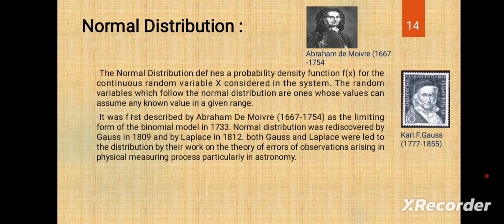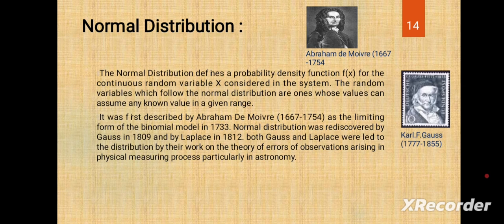The Poisson and binomial distributions are related to the discrete series, but the normal distribution is related to the continuous series. The normal distribution defines a probability density function f of x for the continuous random variable x considered in the system.